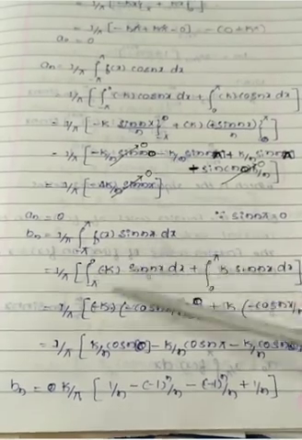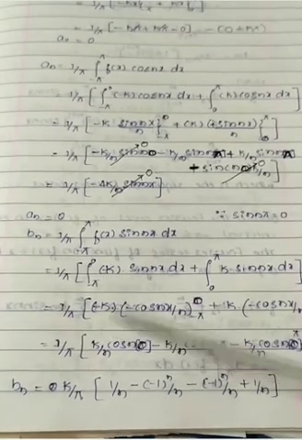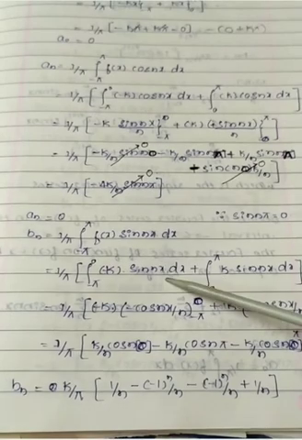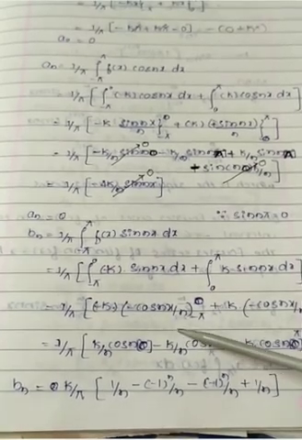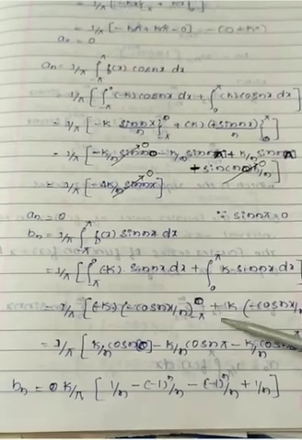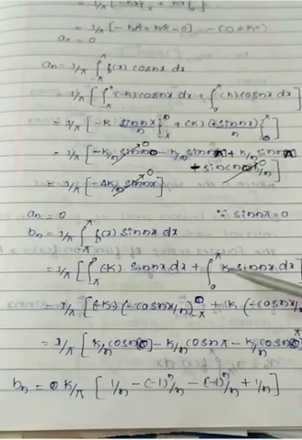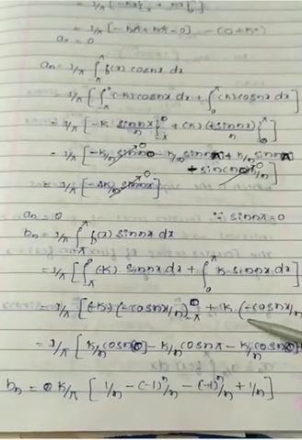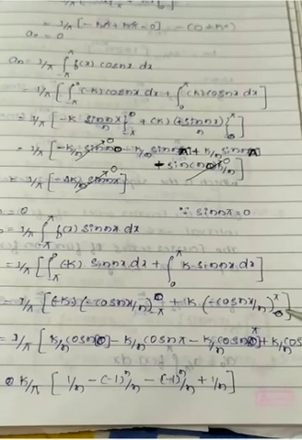Integrate these terms. What do you get? 1 by pi, minus k constant as it is. Integration of sin nx is what? Minus cos nx divided by n, with the interval minus pi to 0. Next, k as it is. Integration of sin nx, we get minus cos nx by n with the interval 0 to pi.